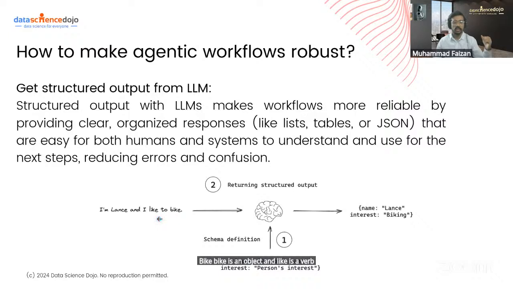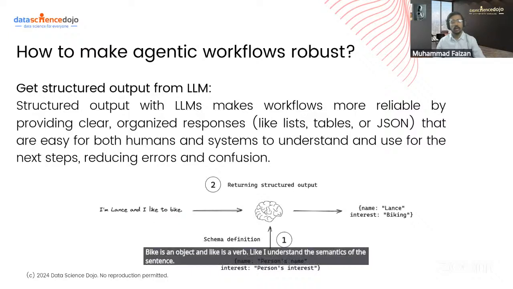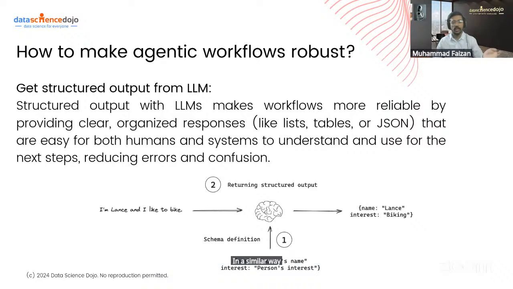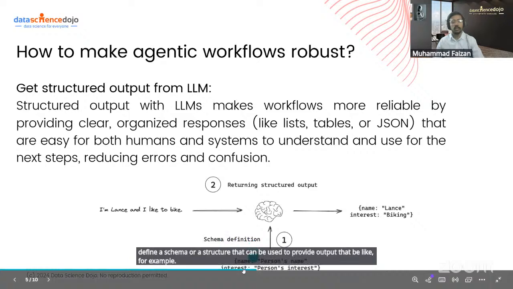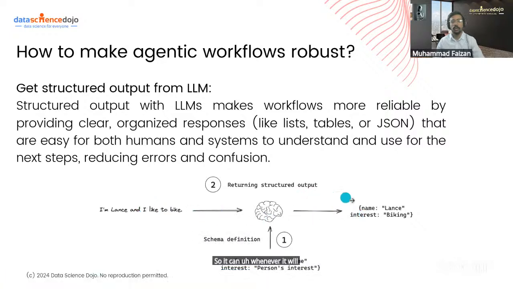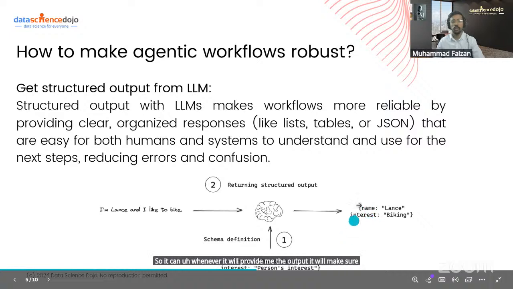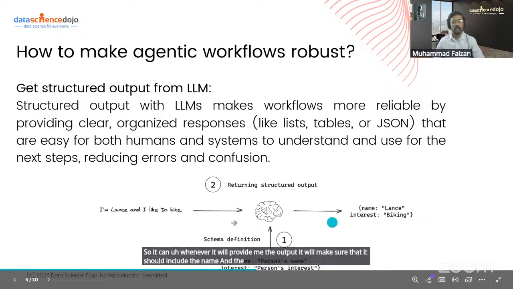Like I understand the semantics of the sentence. In a similar way, an LLM also understands the semantics of the sentence, and we can define a schema or a structure that can be used to provide output that we like. For example, I can attach a schema here where I can define what things I need from the LLM. Like I can ask it to find the name or maybe interest, so whenever it provides me the output, it will make sure that it includes the name and the interest of the person in the output. Like in my case, Lance the name.